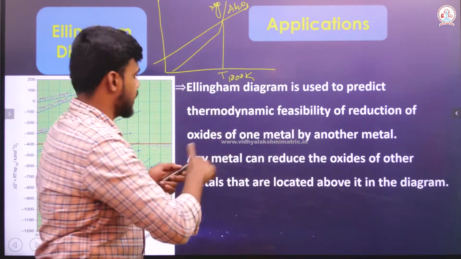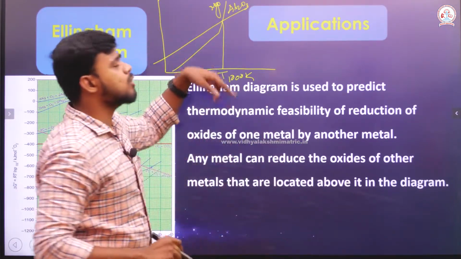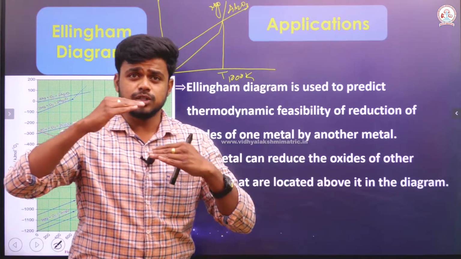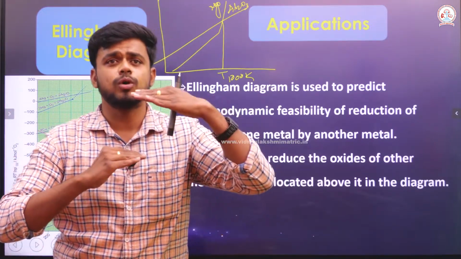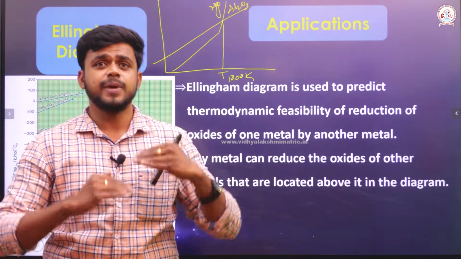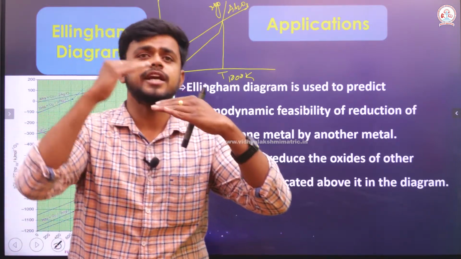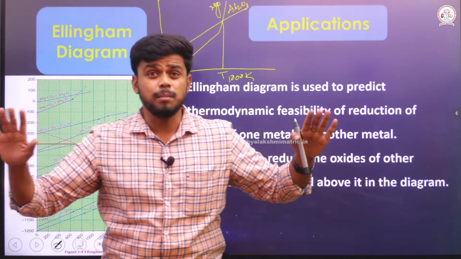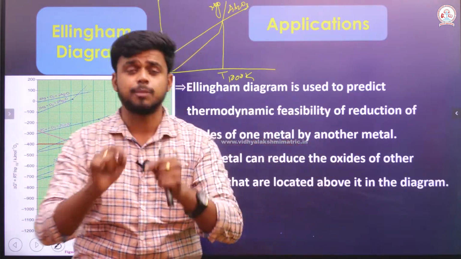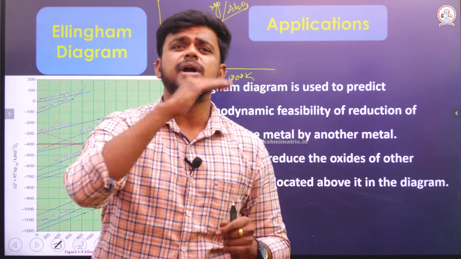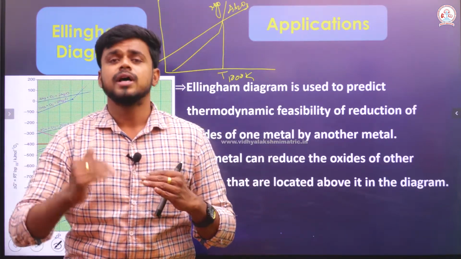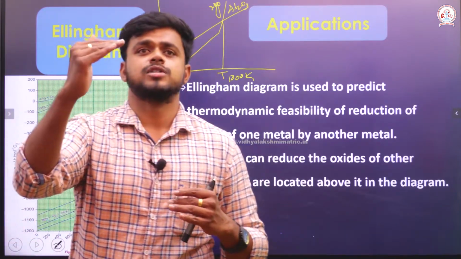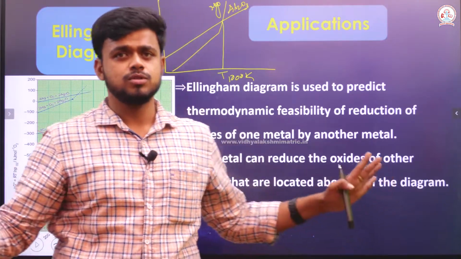Above 1000 Kelvin, the Al2O3 line comes down and the MgO line goes up, which means aluminum can reduce magnesium oxide. So the overall summary of this particular application is that any metal which is present below can reduce any metal oxide which is present above. So, that should be this.